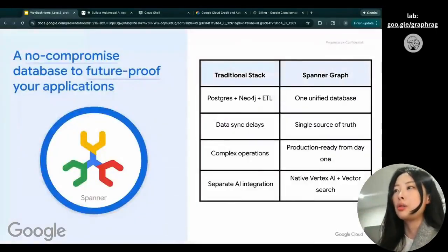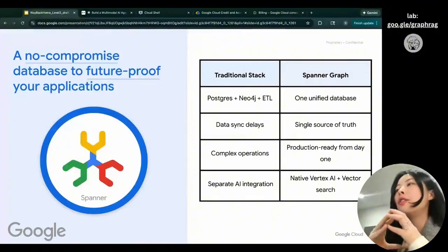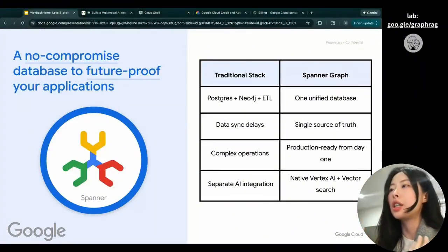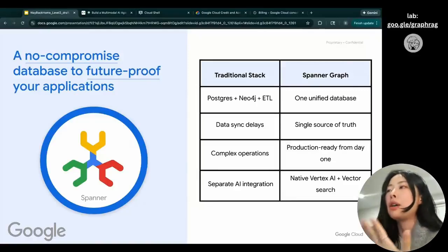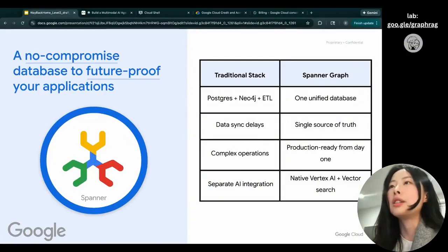Here we're using Google Spanner DB to contain this graph knowledge. Traditionally, you might use Postgres and Neo4j, but with Spanner, we only have one unified database, so you have a single source of truth and you don't have to deal with data sync delay. There are a lot of benefits of using Spanner.